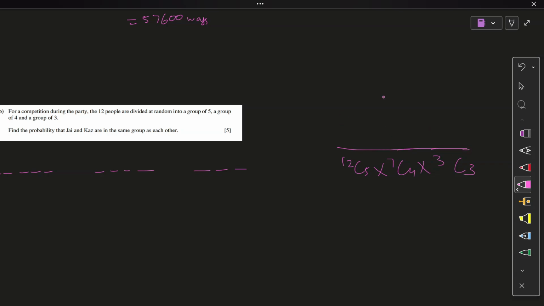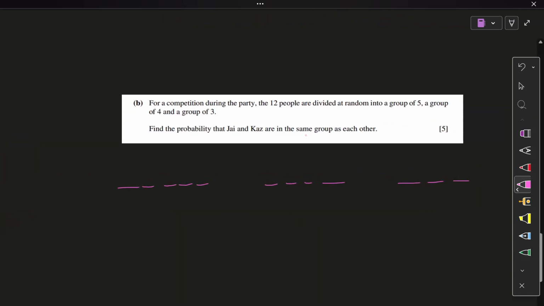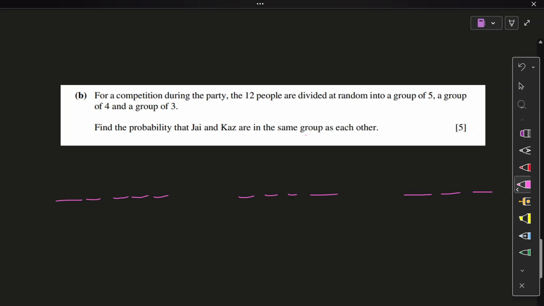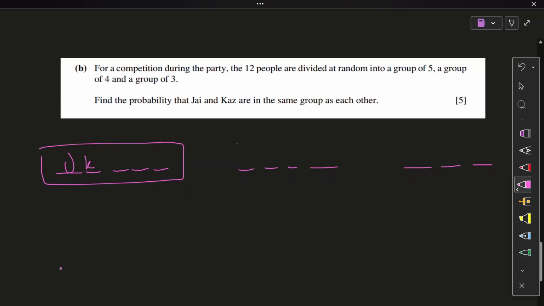That's all the possible outcomes. Now the favorable outcomes, let's calculate them. J and Kaz have to be in the same group as each other, while the remaining people do whatever they want. So they can be in this group, they can be in this group in another case, and they can be in this group in the third case. So there are going to be 3 cases. Let's make the 3 cases.